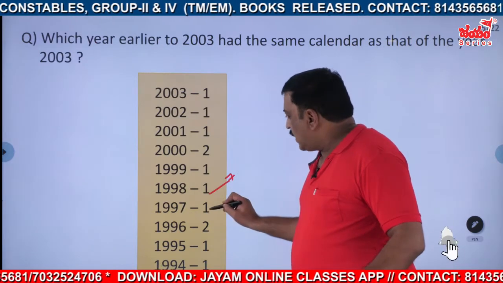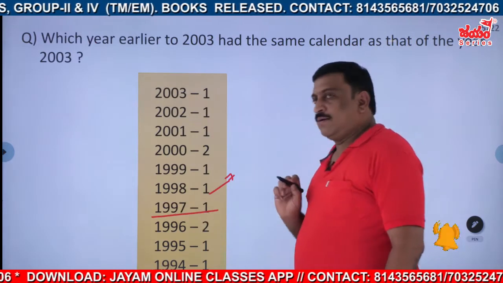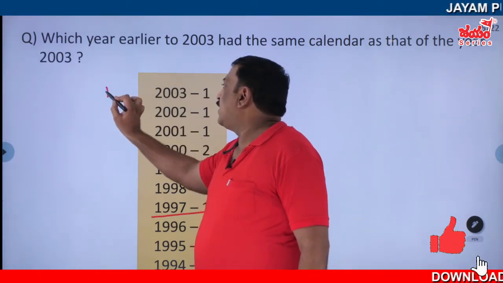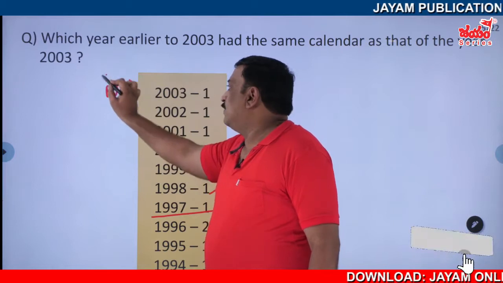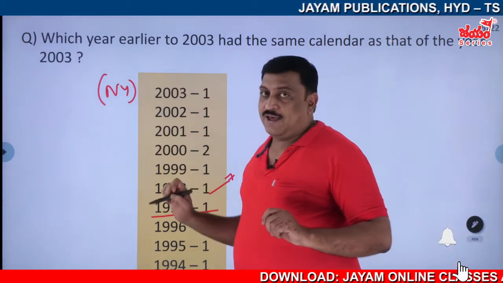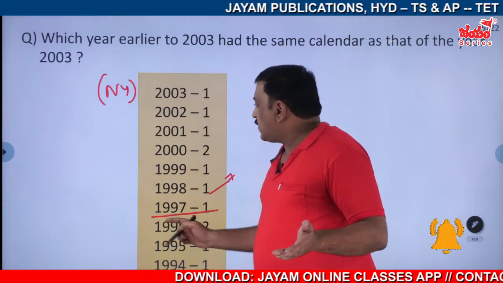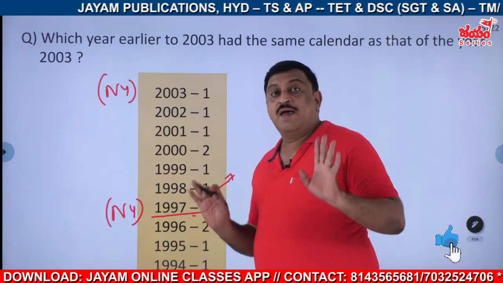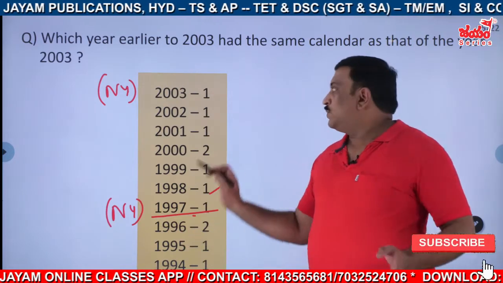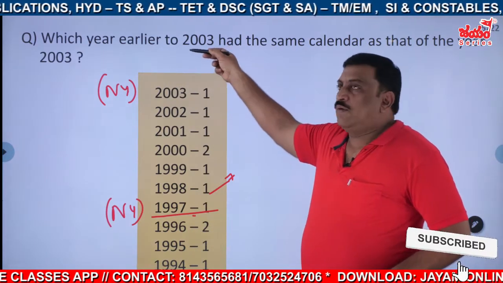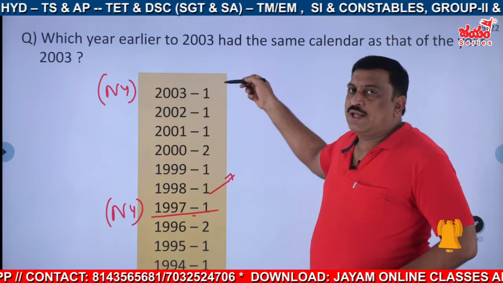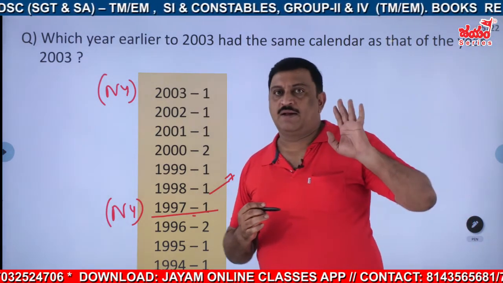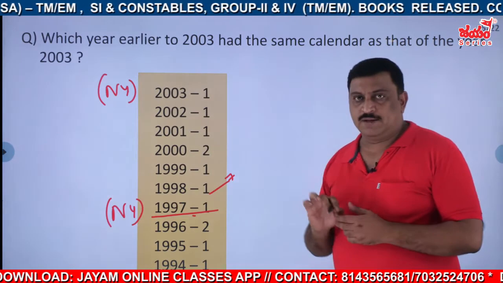And what is the next year? 1997. But 2003, is it a normal year or leap year? It is a normal year. And 1997 is also a normal year. Hence, the year earlier to 2003 is 1997, which has the same calendar as that of 2003.